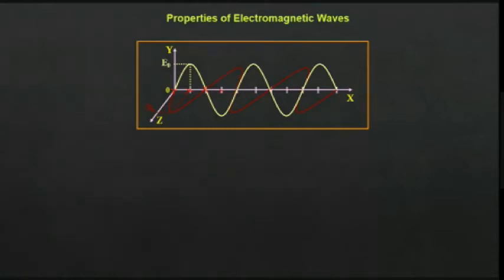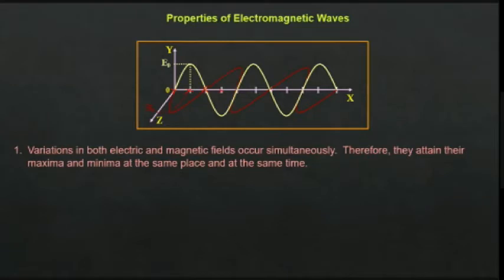So you can say that electric and magnetic fields are produced simultaneously together. Don't think that first the electric field is produced, then the magnetic field is produced. Not like that. They are mutually producing each other. So first point: variations in electric and magnetic fields occur simultaneously. Therefore, they attain their maxima and minima at the same place and at the same time. First point, there is nothing much to explain.